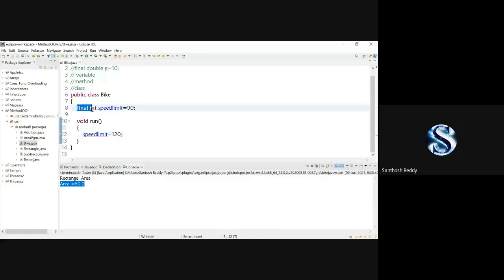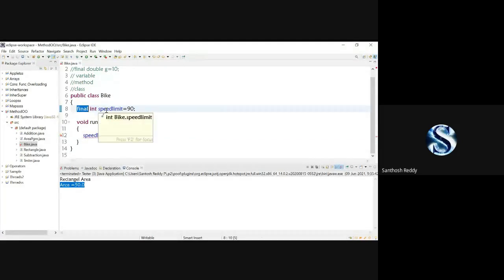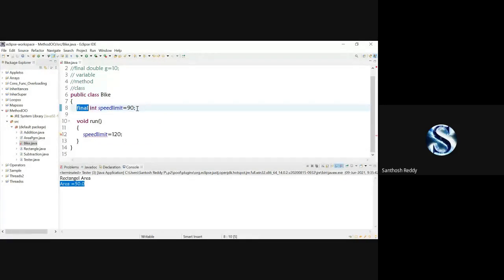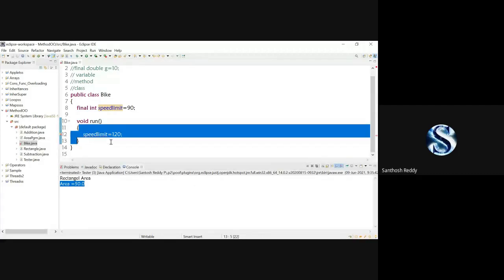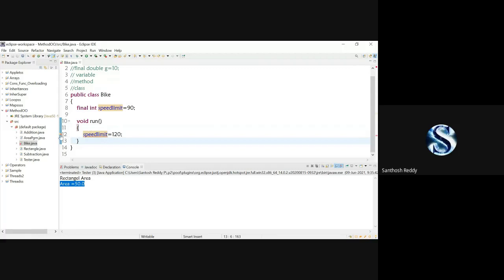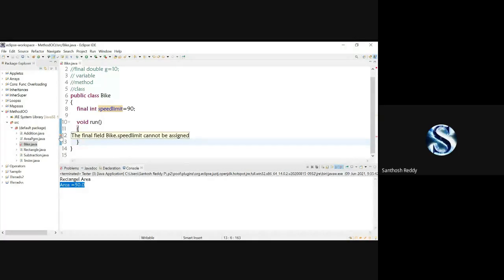Once I apply the final keyword to a variable, you cannot update the value which is assigned to that variable. I have a speed limit variable here, and I'm updating the value from 90 to 120. You can check it out, there is an error here: the final field bike.speed limit cannot be assigned.